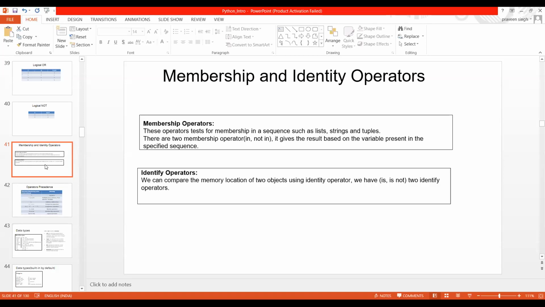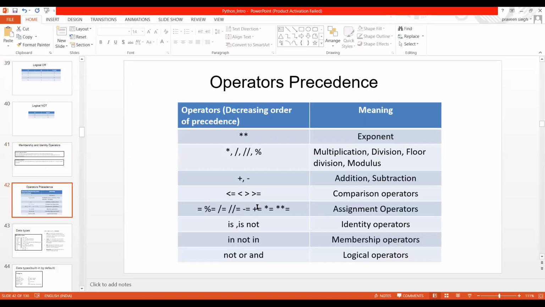I guess I have also covered operator precedence. I think we covered this yesterday as well. Tell me if anybody remembers whether we have covered this or not.